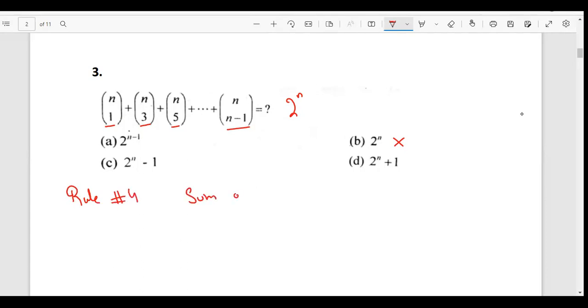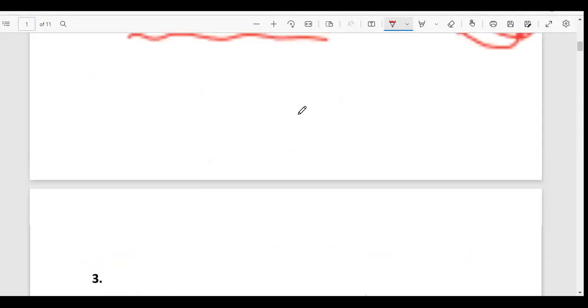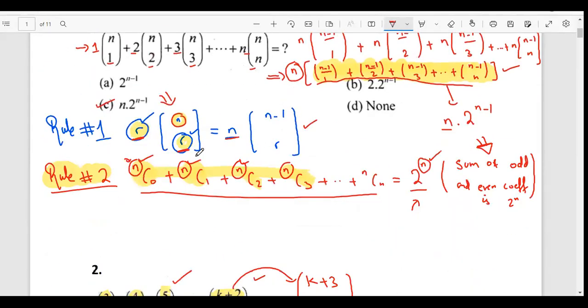the sum of the odd coefficients is equal to the sum of the even coefficients. This is the rule. All right. Now please pay attention. Rule number 2 was that the sum of both the odd and even coefficients was 2 power n. I'll scroll up and I'll show you. Okay, this is where we discussed this.